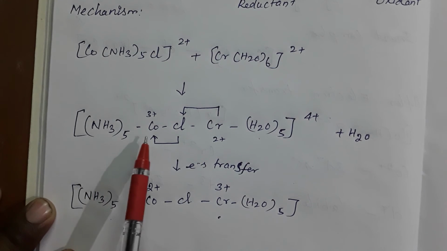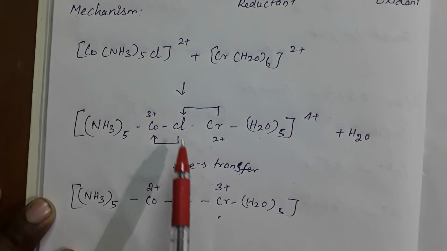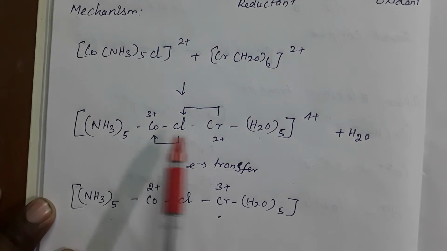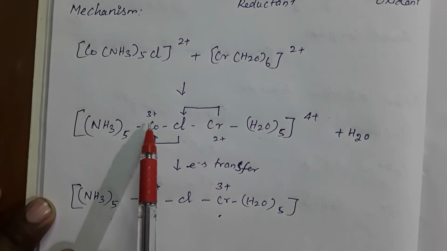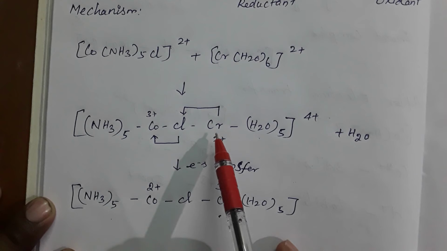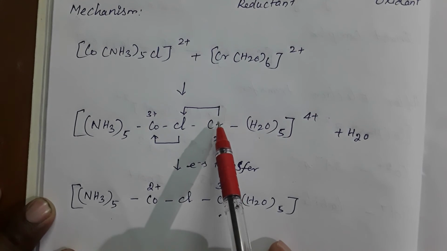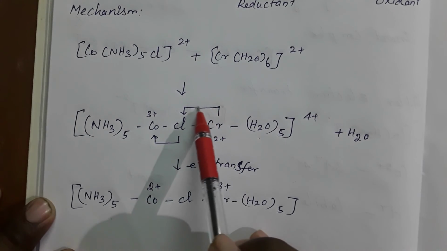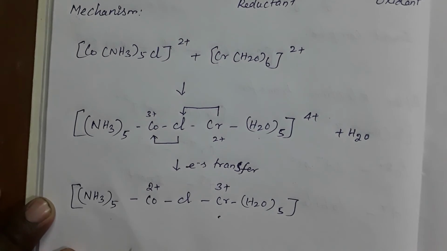Now in the Co(NH3)5 complex, one of the ligands, that is chlorine from the cobalt complex, acts as a bridge between cobalt and chromium. Through this bridge the electron transfer takes place. Because the chromium complex is labile, the electron transfers from chromium to chlorine. After that, from the chlorine it goes to the cobalt ion. This is the electron transfer representation.